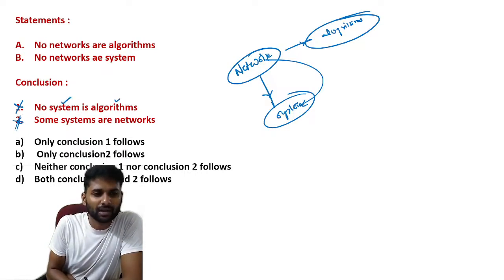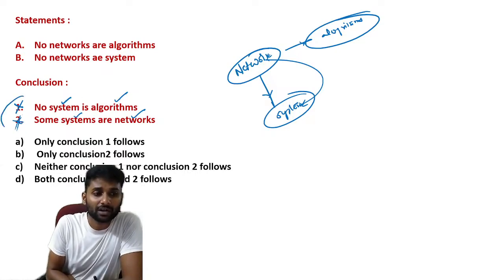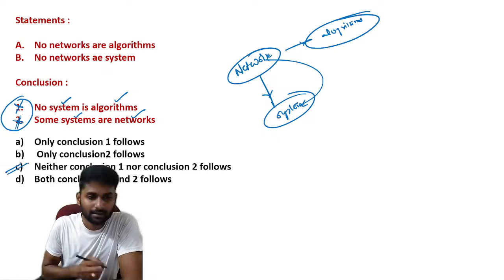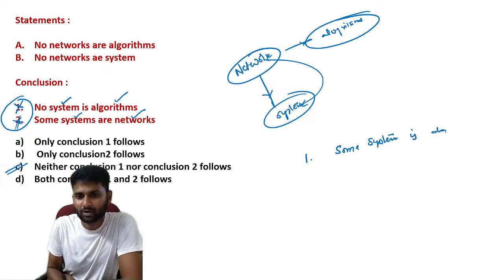But before choosing the neither-nor option, I just want to tell you this point. Guys, if they are talking about completely different objects, then the answer must be neither nor. But let me help you out with another option here. Some system is network, some system is algorithm. Second one, no system is algorithm.